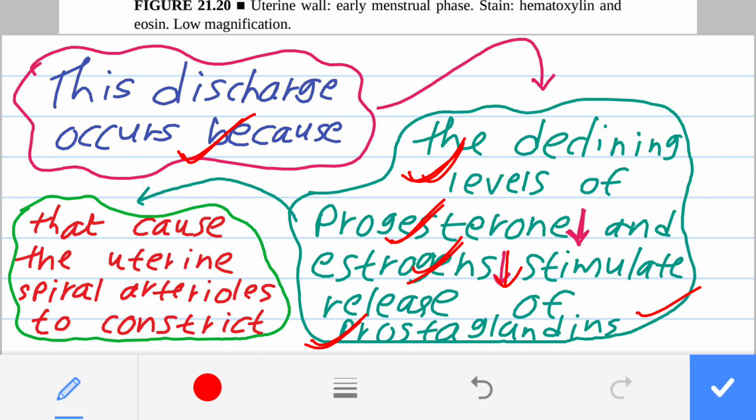So the decline in estrogen and progesterone stimulates the cells of the endometrium to release prostaglandin, and this prostaglandin affects the spiral arteries. The spiral arteries and the arterioles are constricted.